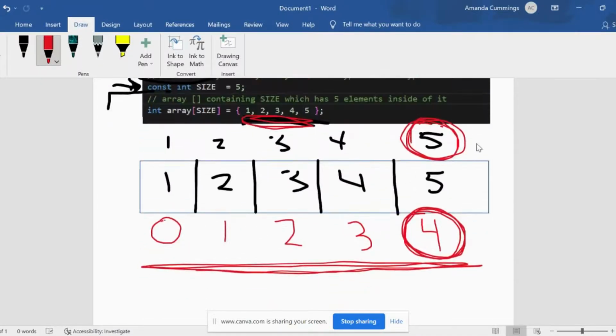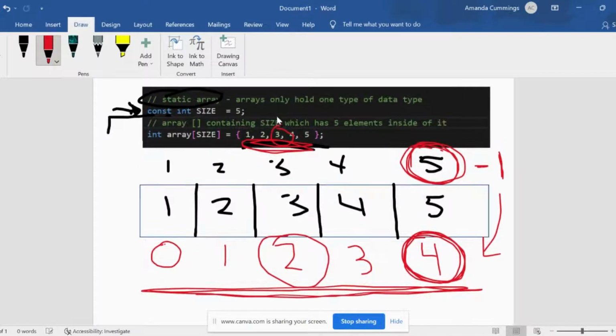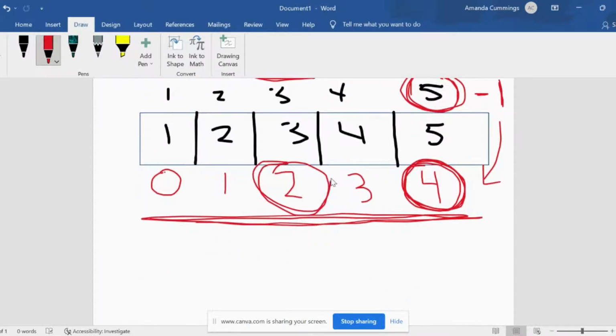It's always going to be the size minus 1. As you can see, that's where we get our 4. So if I wanted to have access to this 3 right here, it's going to be at index 2. It's not going to be at index 3, which people would think, 1, 2, 3. Nope. It starts at 0, 1, 2. So that would put it at index 2.